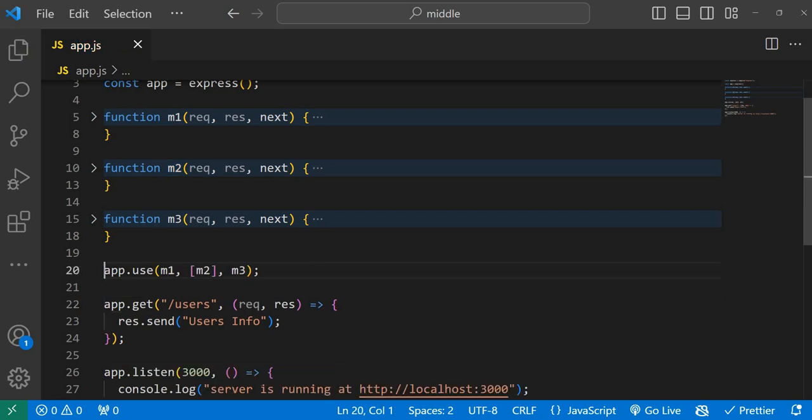The first to execute is M1, and in M2 I have lots of middleware functions, so I want to execute all those and then go for M3. In that situation, it will be very helpful. For now, we don't need to put it in an array because M1, M2, and M3 are all in the same file, so we don't need to worry.